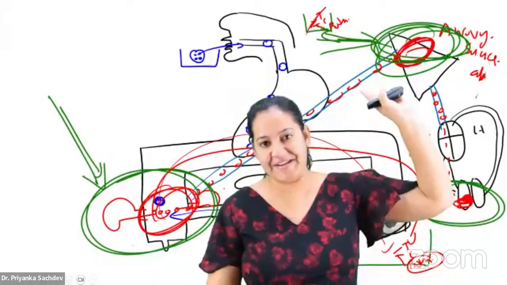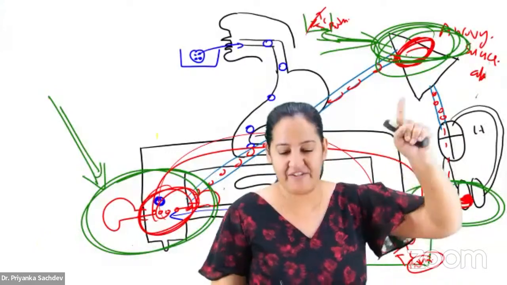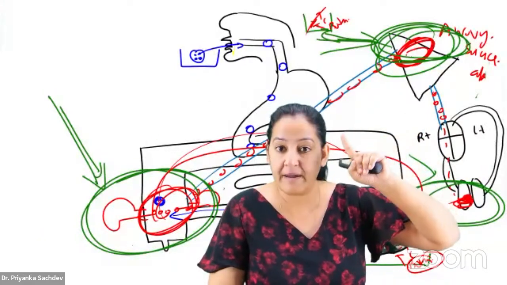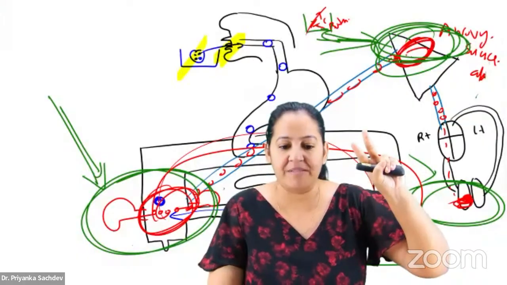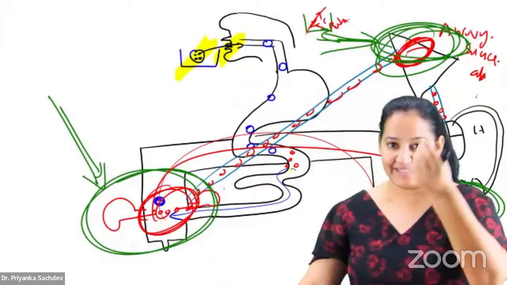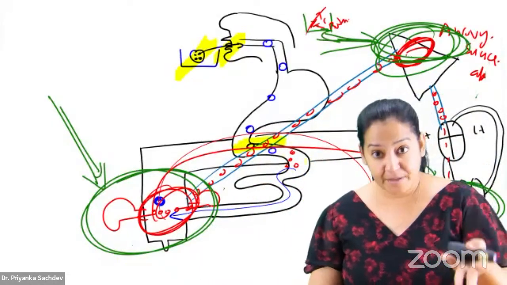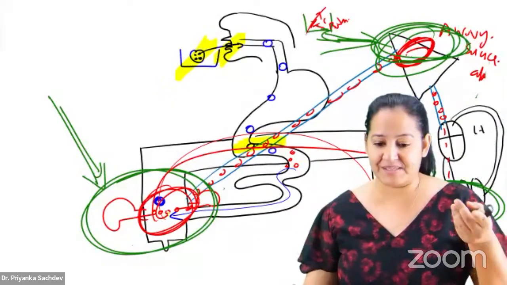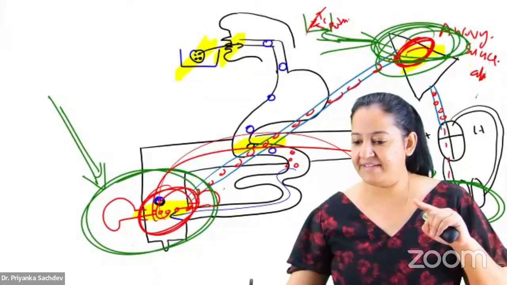Now on this page, 20 MCQs. Can I summarize the 20 MCQs in front of you? My first question: mode of entry, mode of transmission. Say, ma'am, ingestion. Tell me the infective form. Say, ma'am, quadrinucleate cyst. See, I have drawn. Tell me, where does excystation, rupture, occur? Say, ma'am, small intestine. Tell me the organ in which the pathogenesis occurs. Say, ma'am, cecum. First in the cecum, then in the liver, and then in the lung.